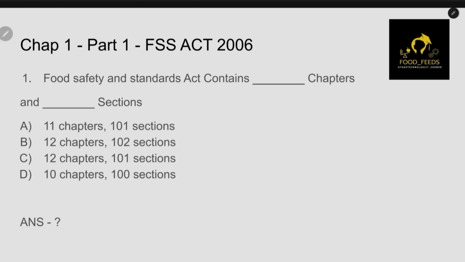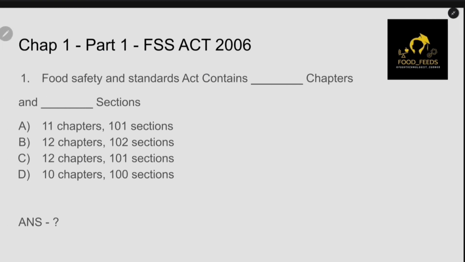So what is this question? Before answering this question, let's discuss this FSS Act. The FSS Act 2006 has 12 chapters and 101 sections. So this is a simple question. We already know this, right? But here is an important point.